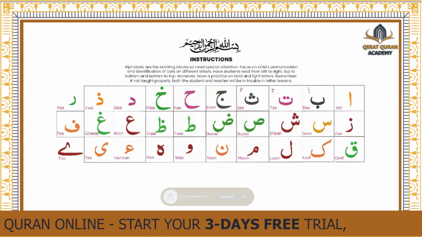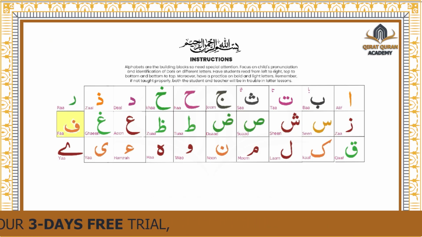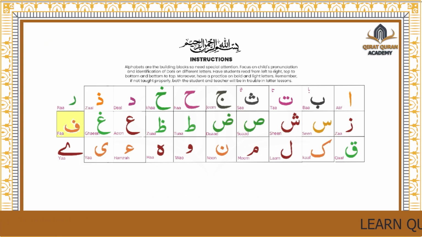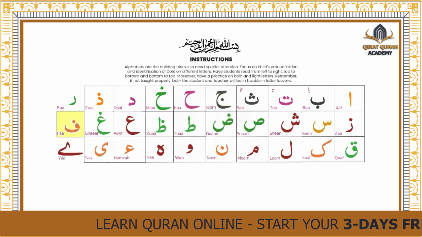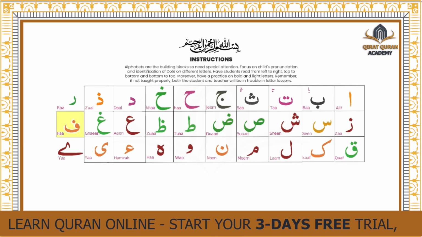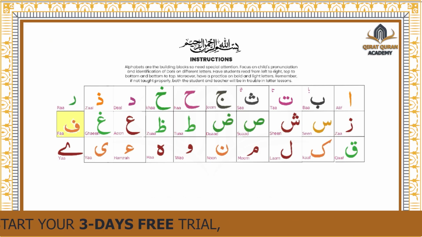Today we will start our 6th class of first lesson of Noorani Qaida. In this class we will start from the letter Fa. As in the previous classes we have learned from Alif to Ghain. Before starting the Quran lesson, first we read the Auz and Tasmiyah. Let's begin the lesson now.